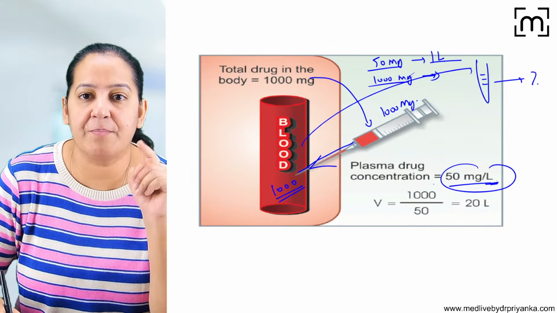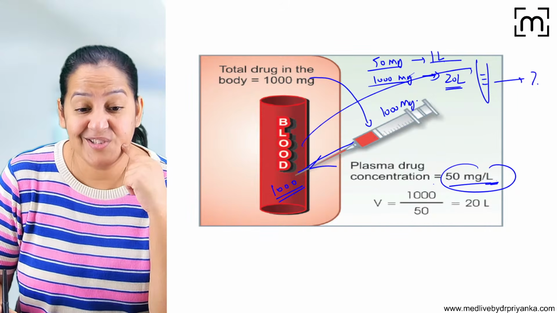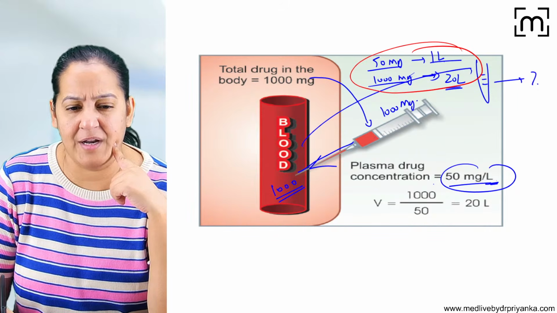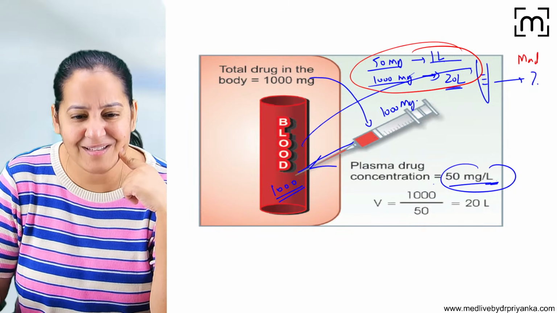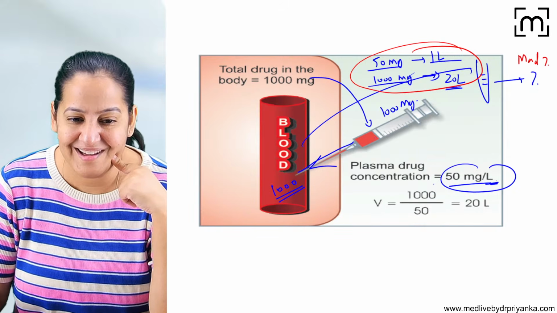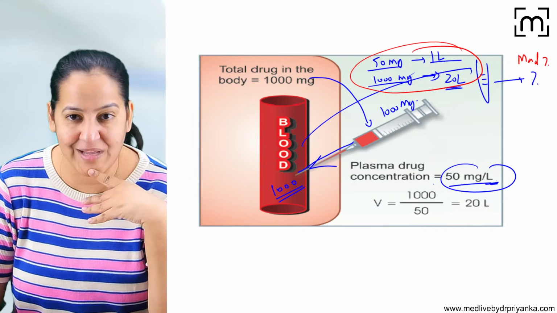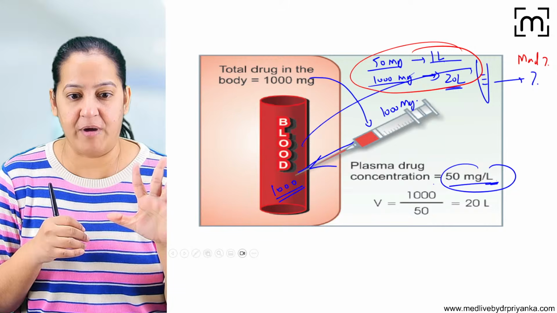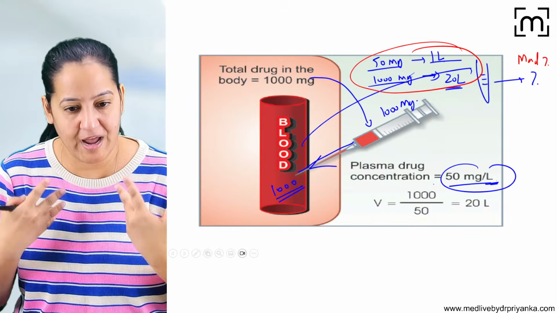So you tell me 1000 upon 50, that is 20 liters. So for accommodating 1000 milligram, 20 liters of blood is required. You will say, ma'am, are you mad? Humans don't have 20 liters of blood. Humans have only 5 liters of blood. We all know that. Even a kid knows that an adult human body has 5 liters of blood. You are saying 20 liters is required. We don't have 20 liters.